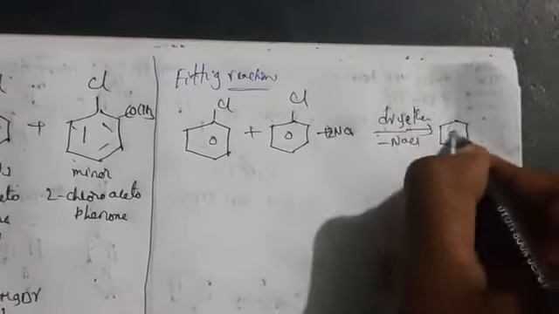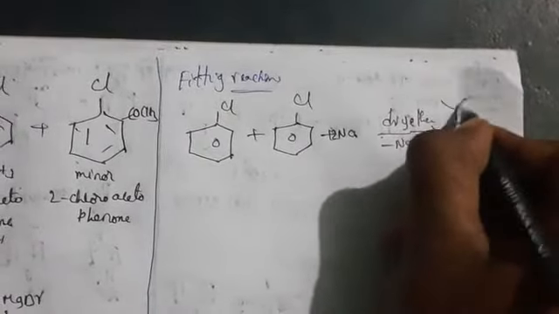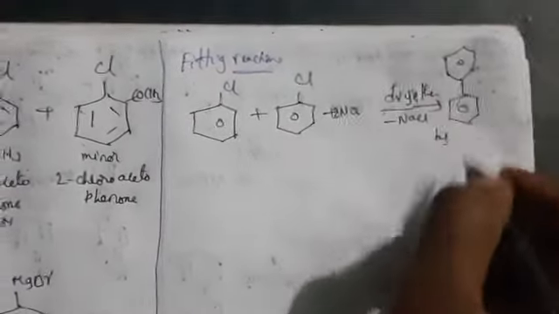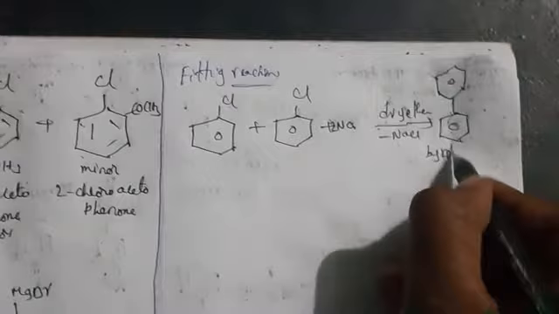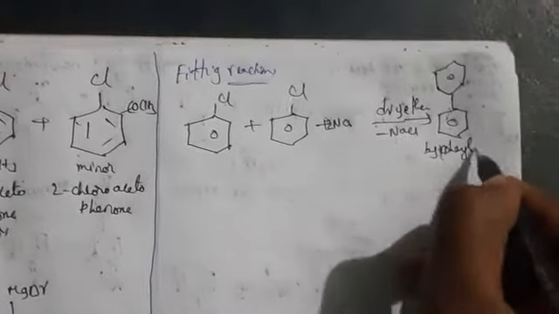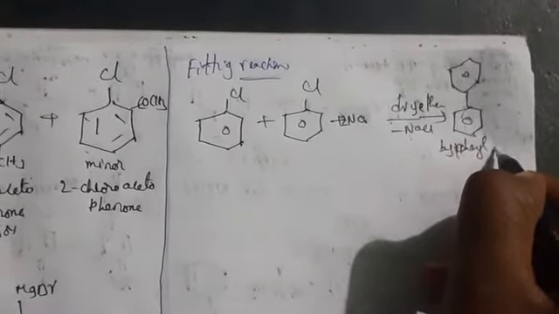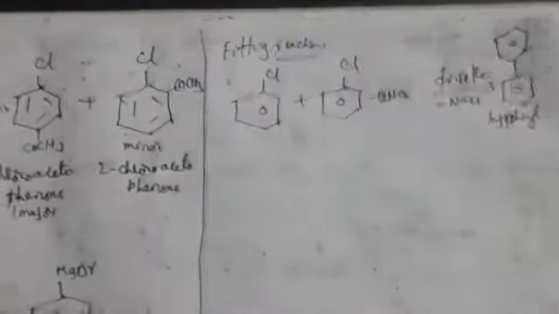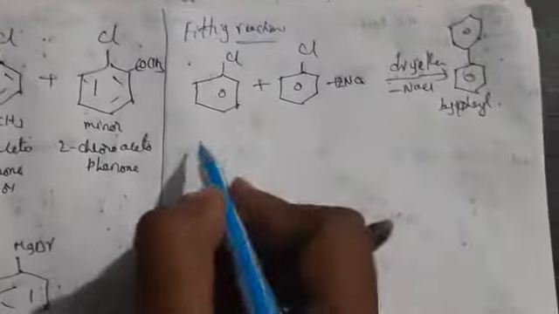So it is giving what? It is giving biphenyl. So one more benzene is adding. So this one we call it as biphenyl. This one we call it as the Fittig reaction. And also aromatic compounds will undergo reduction.